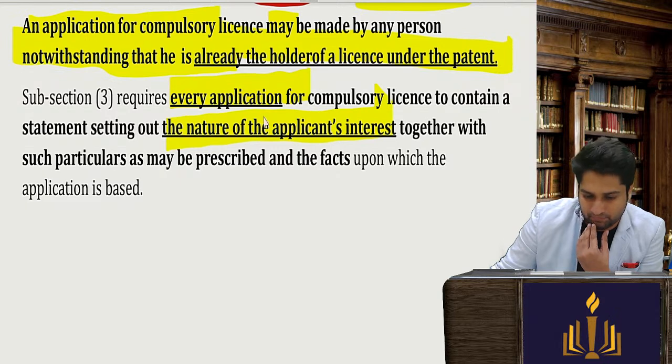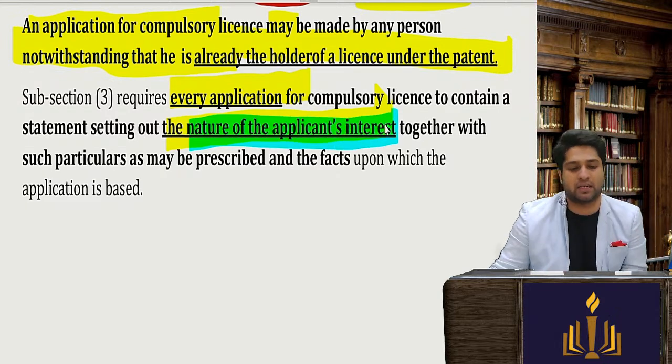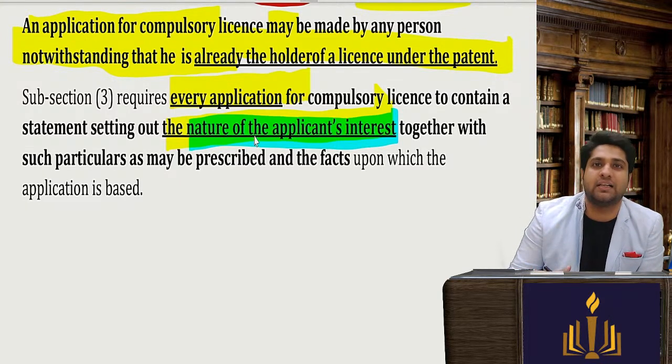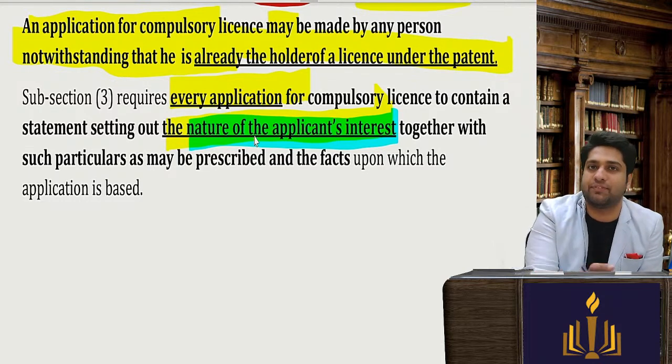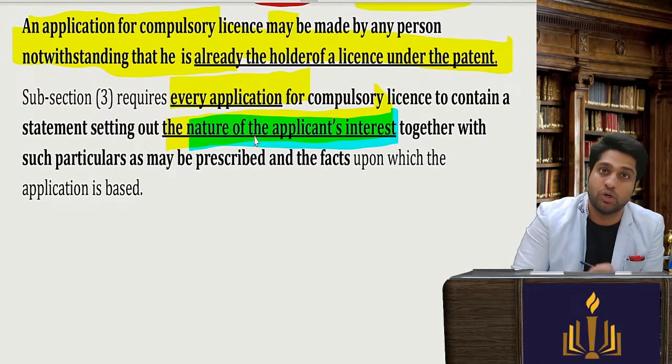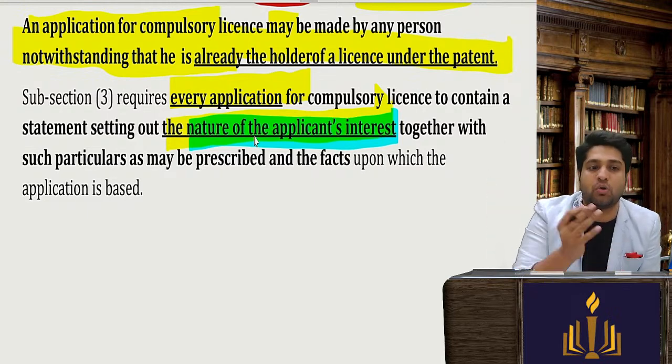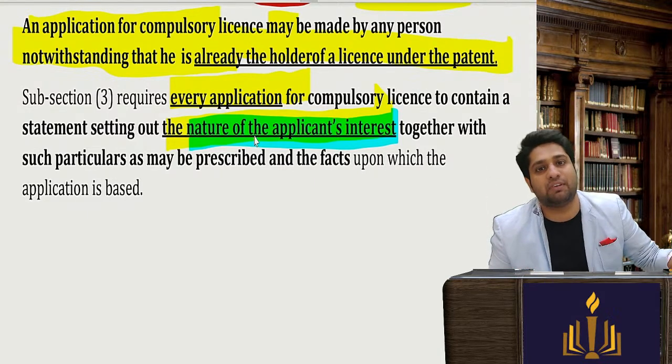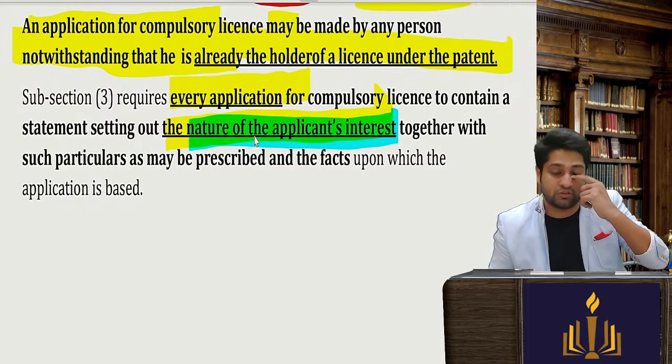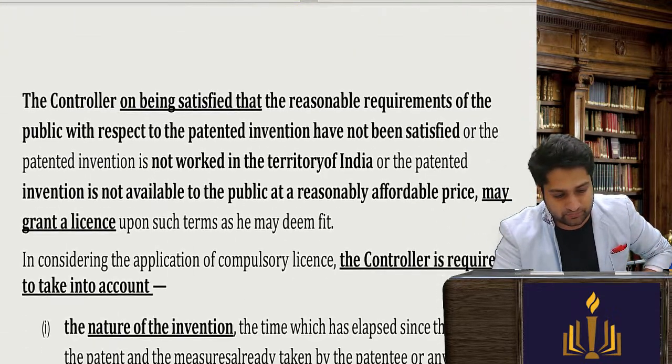So even this you have to tell. They will have to tell who you are, why are you asking for compulsory license, why we should give it to you, how much money you are willing to give to the inventor, what the facts are, what was your relation with the inventor. So all those facts also have to be disclosed.